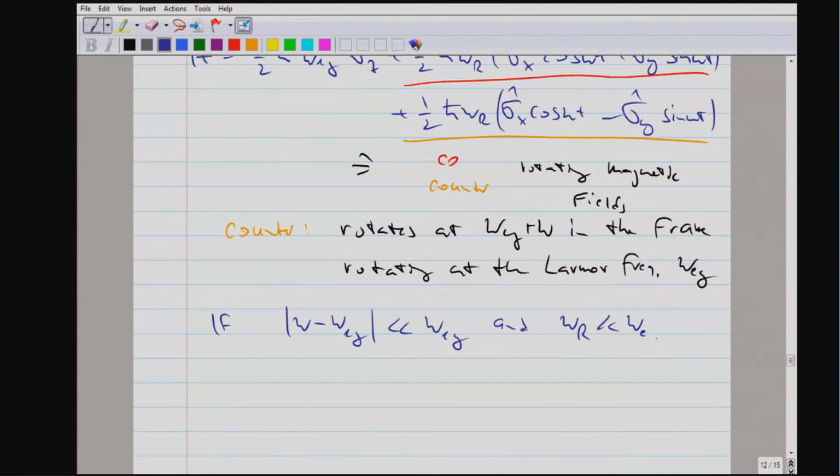So if we fulfill those two conditions, then we can neglect the last term. And this is the rotating wave approximation.